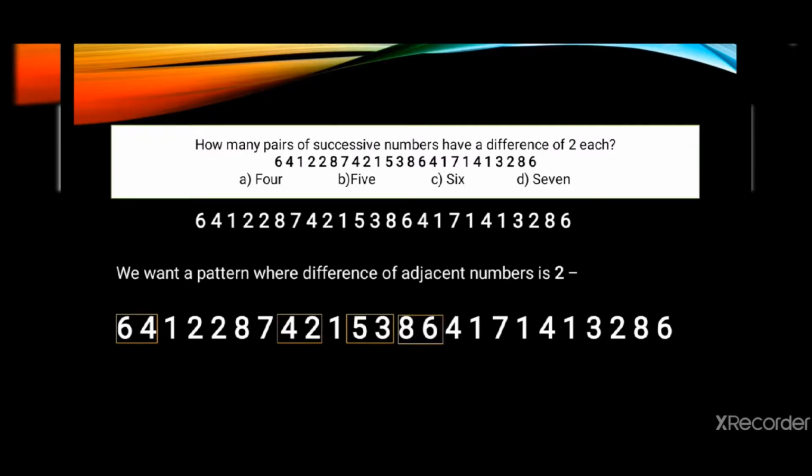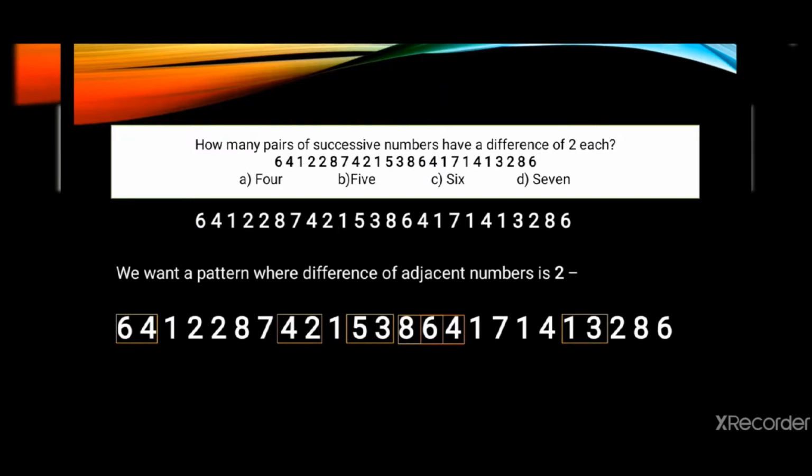Next 6 and 4. Now here you can see after 8 and 6, 8 and 6 is including 6, and the next sequence will include 6 and 4. These are two different patterns. You will have to count these things twice. Both 6 is coming in both the yellow as well as the orange box. Both of the pairs will be counted separately.